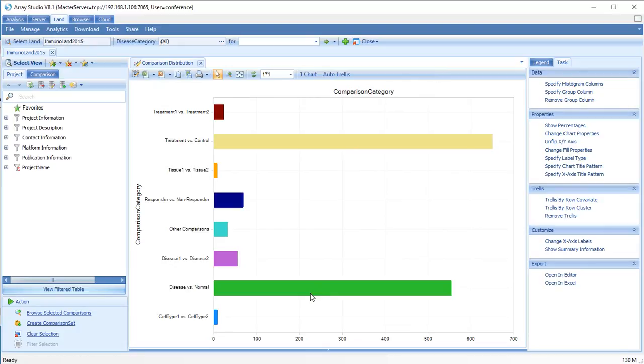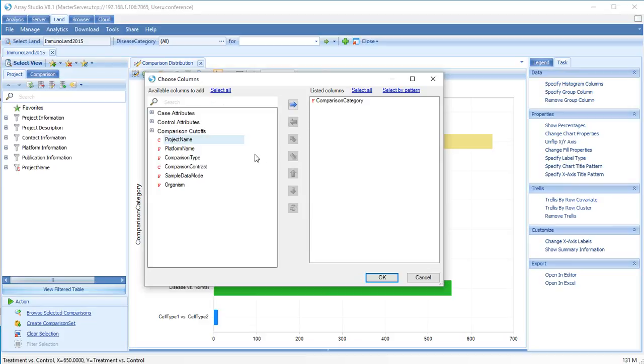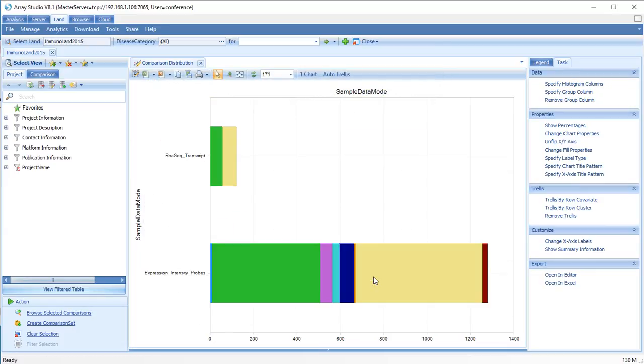We can now group histogram columns by sample data mode. This shows that most data in ImmunoLand are microarray experiments. To get a better look at the types of comparisons available in ImmunoLand, let's use the gene SERPINB7 as an example.